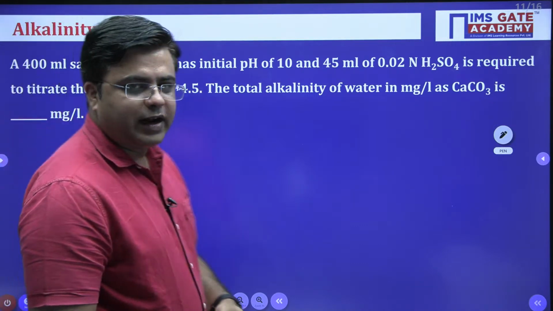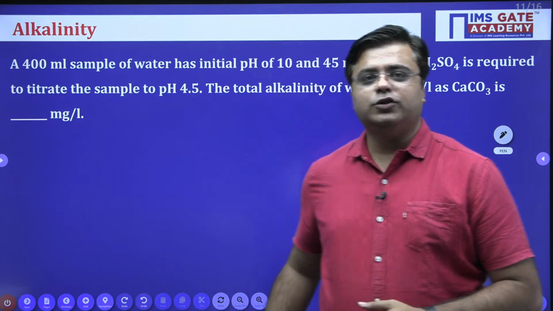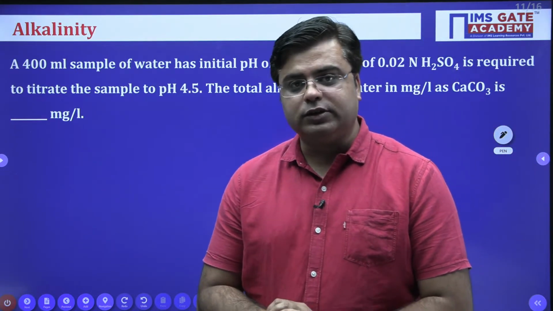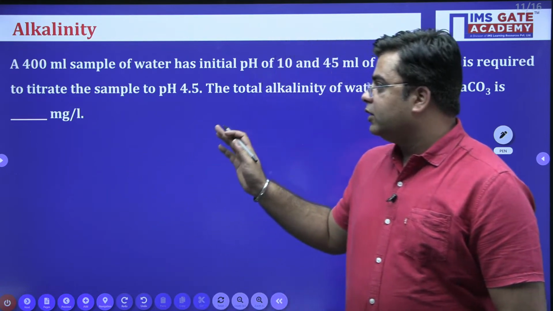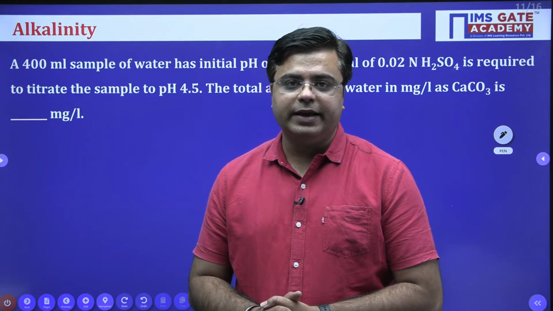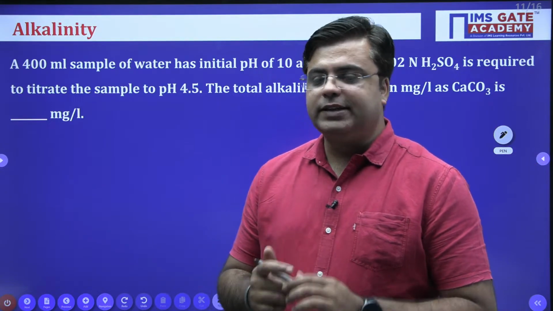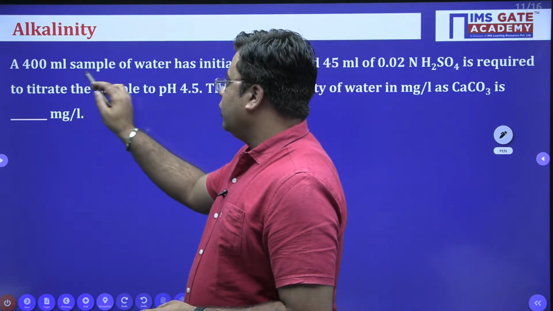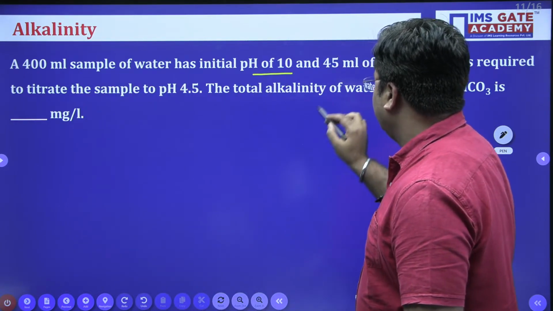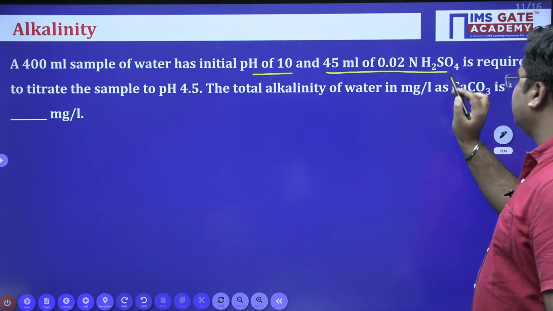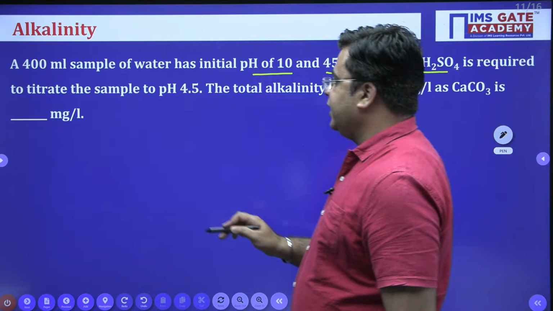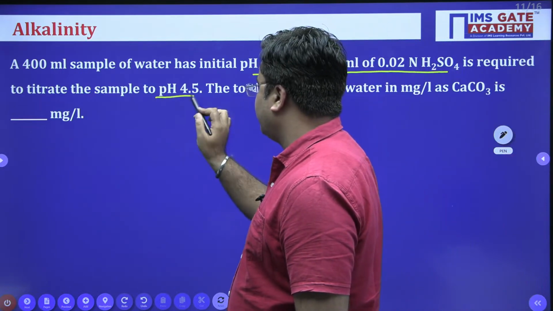So I hope you have tried this question. Okay, so this is a very, very important type of question, because in this question, the test of titration for alkalinity is directly given to you. The question says that a 400 ml of water sample has initial pH of 10 and 45 ml of 0.02 normal H2SO4 is required to titrate the sample to the pH of 4.5.